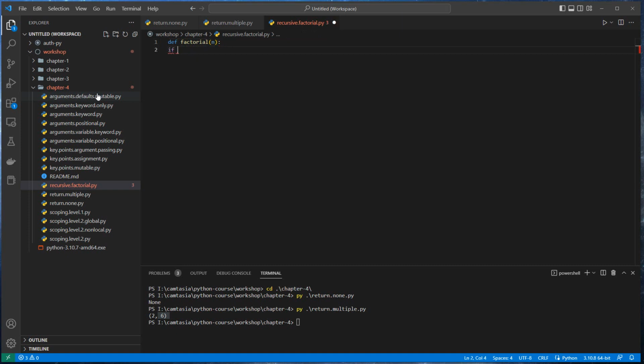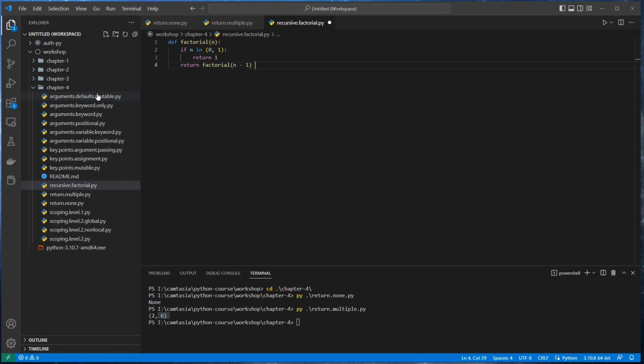I want to say if n is in 0, 1, return 1, else, or just in other case, return factorial n minus 1, which is the recursive. Of course, we need to indent this code.